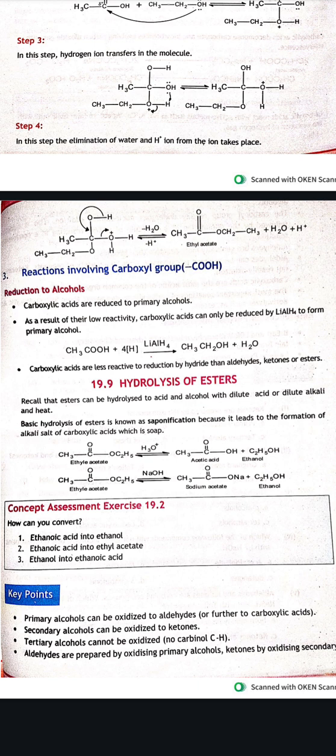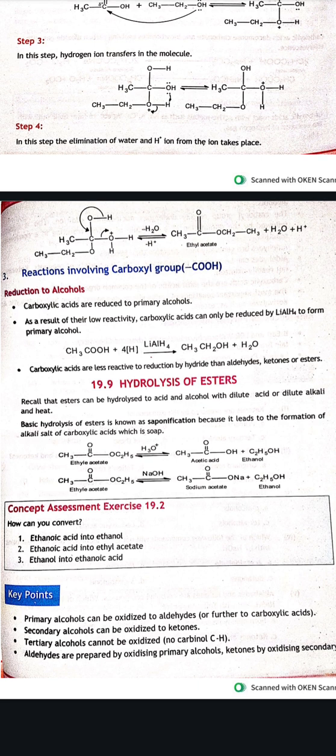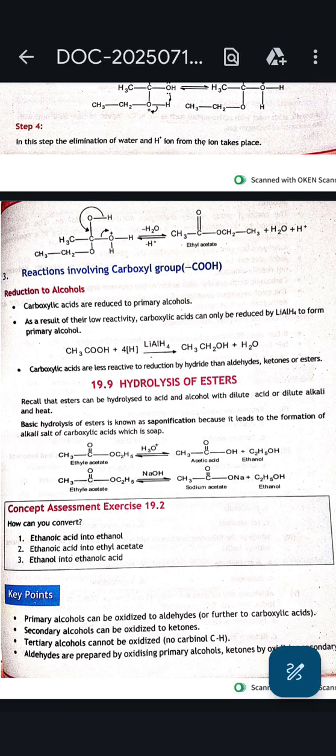So we have ethyl acetate, and it will be converted into acetic acid plus ethanol, and now we have NaOH. This is the same reaction we have studied so far, that we get sodium acetate plus ethanol. So this is all about carbonyl chemistry, and that's all for this chapter.